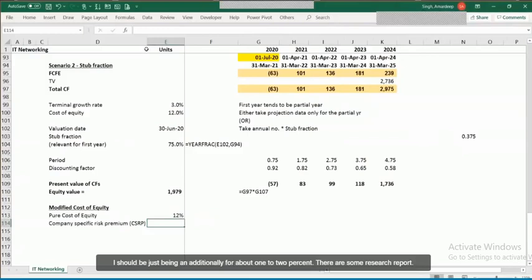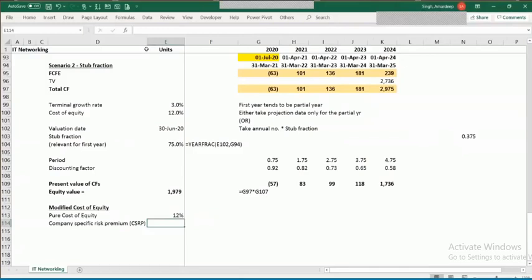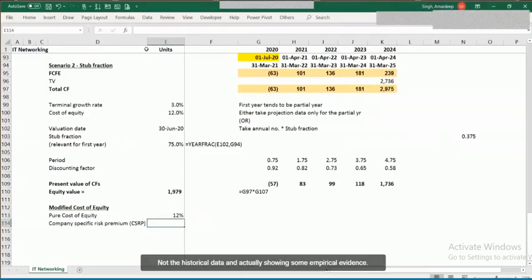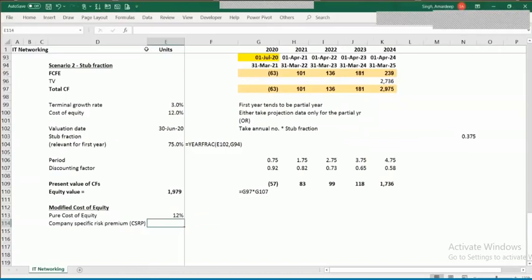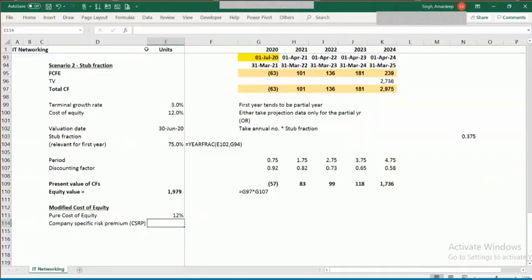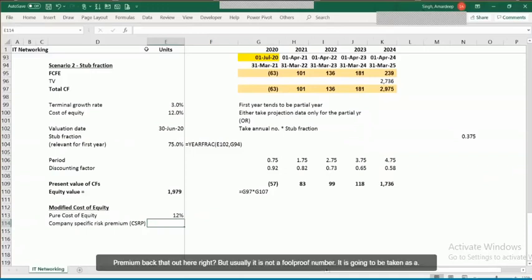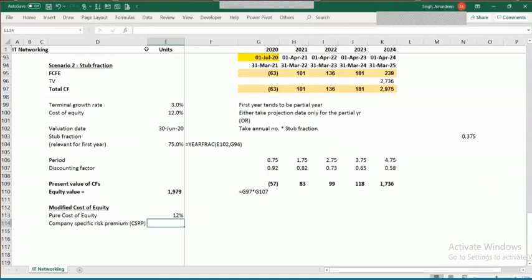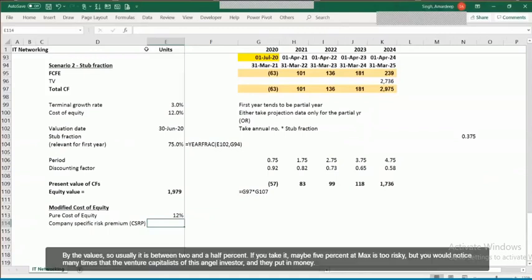There are some research reports available, looking at historical data, which have shown some empirical evidence that a startup company ends up giving a higher return in the longer run if it is a successful company. So maybe that can become a basis for us to bring that premium factor out here, right? But usually it is not a foolproof number. It is going to be taken as a judgment by the valuer. So usually it is roughly between 2 to 2.5%, or maybe 5% at max if it is too risky.